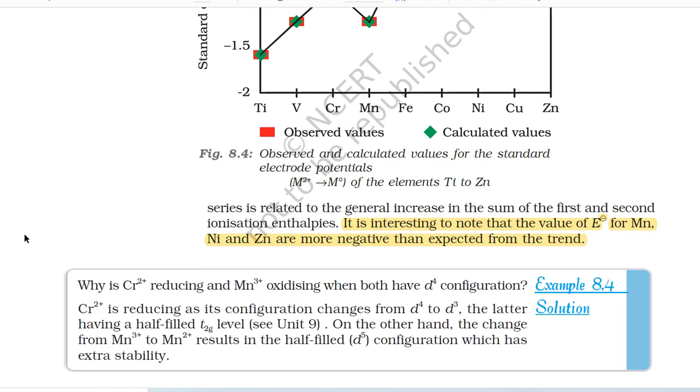It is interesting to note that the values of standard electrode potential for manganese, nickel and zinc are more negative than expected from the trend.